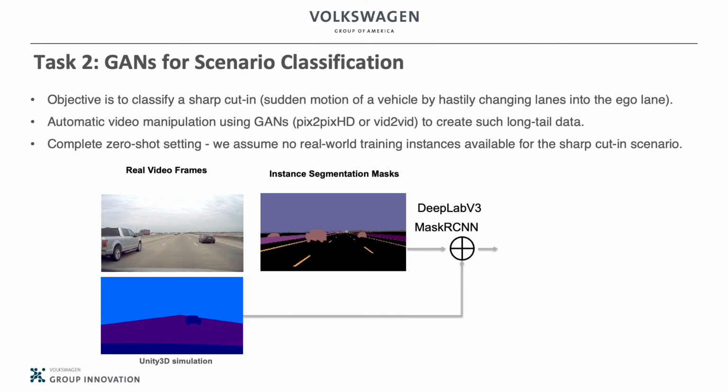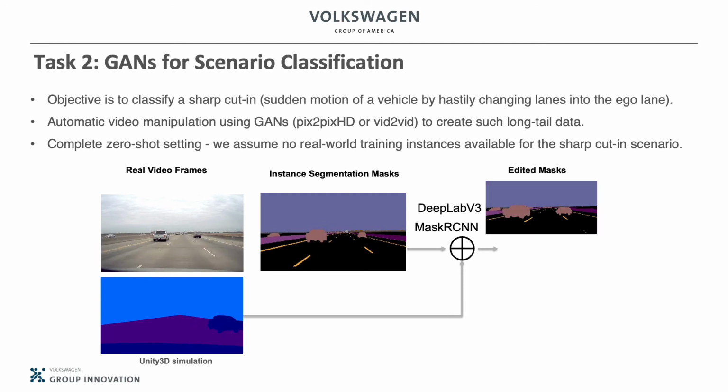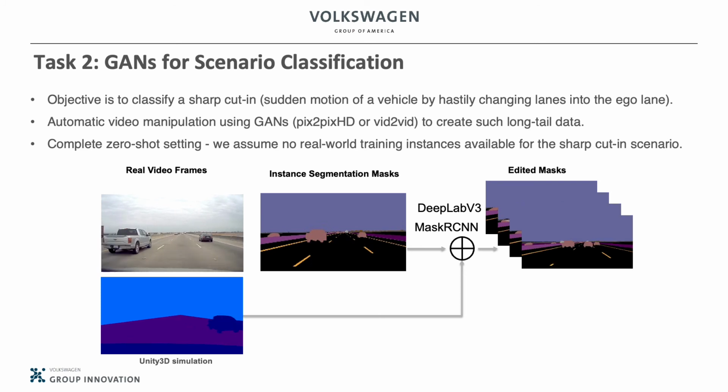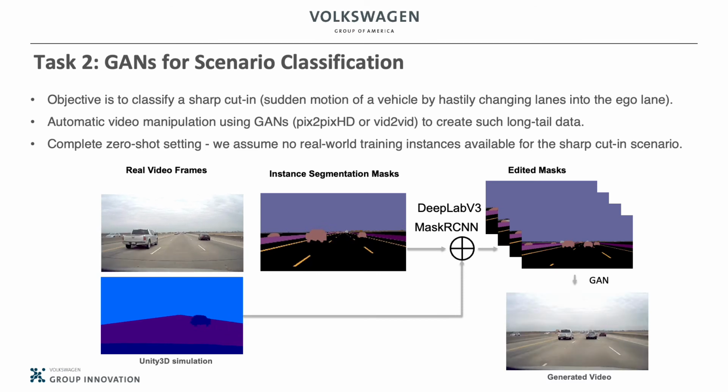We use the calibration parameters of the real camera to mount a similar virtual camera in the simulation and use the data from the vehicle bus, like GPS location and acceleration, to design the roads and ego vehicle motion in the simulator and generate a sharp cutting behavior. This is then used to manipulate the actual segmentation masks. We then used Pix2PixHD to generate the realistic video frames for the intended cut-in event and normal video clips. This is the zero-shot setting since we have no sharp cut-in videos in the training set.